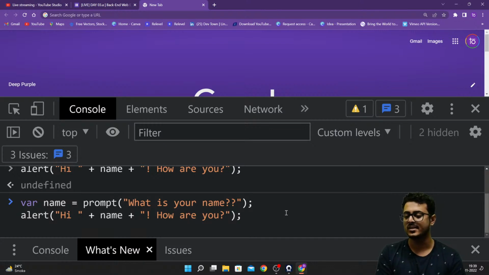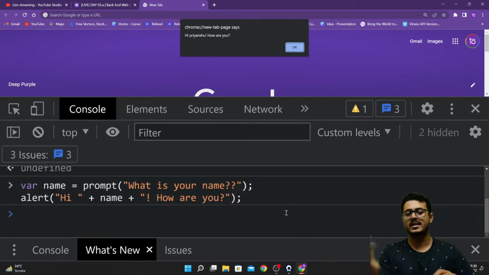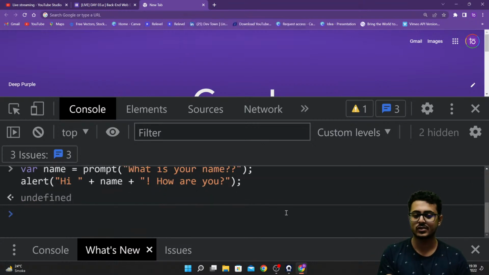Now when I'm pressing enter, first I'm getting the prompt. I'm writing my name as Priyanshu. Okay, I'm getting hi Priyanshu, how are you? So as you're able to see, I didn't have to write one line of code and just press enter to execute that. I can write multiple lines of code as well. Are you guys able to understand this? Please let me know, guys.